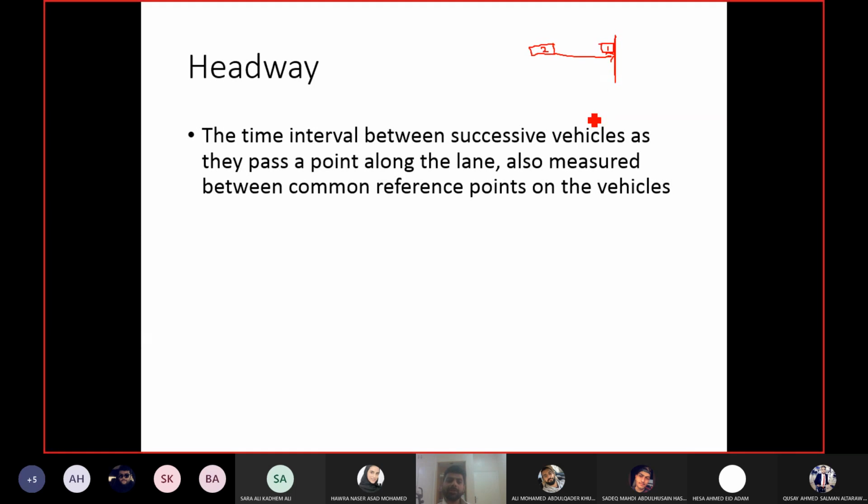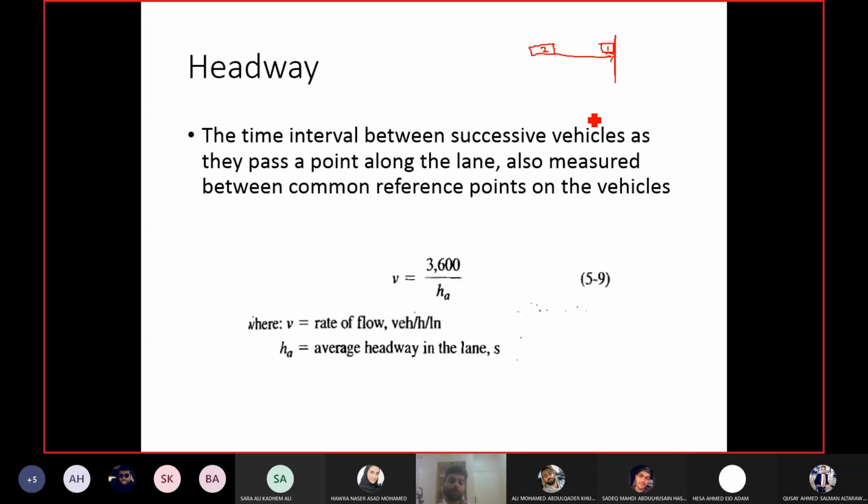And headway is also related to flow rate. So you can see here we are relating microscopic characteristics with macroscopic characteristics. Headway and spacing are microscopic, and flow rate and density are macroscopic, and we are relating them to each other. You can see here the relationship: flow rate, which is small v, is the inverse of the average headway.